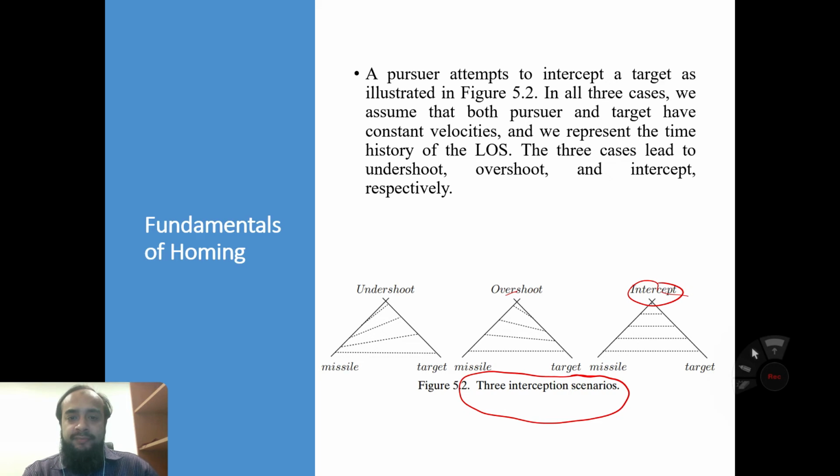If we assume that both pursuer and target have constant velocity, then we represent the time history of the line of sight for the three cases. Here is constant velocity, here constant velocity, but here different velocities. That's why sometimes the target quickly moves around, and sometimes the missile quickly moves around.